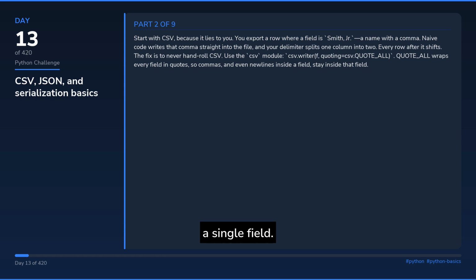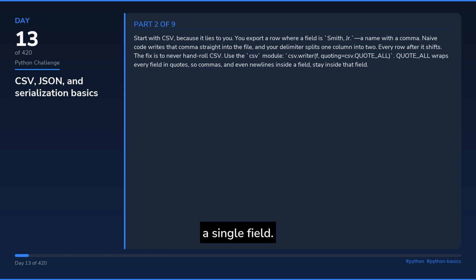You export a row where a field is Smith, Jr., a name with a comma. Naive code writes that comma straight into the file, and your delimiter splits one column into 2. Every row after it shifts. The fix is to never hand-roll CSV.